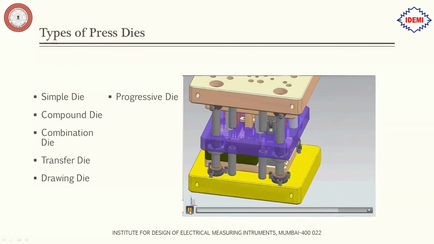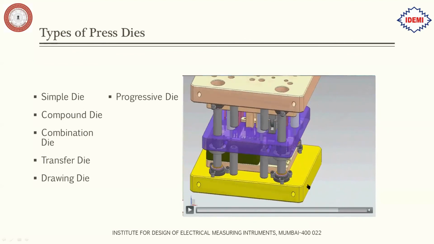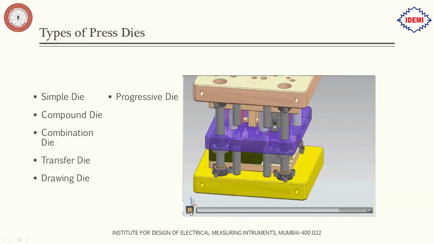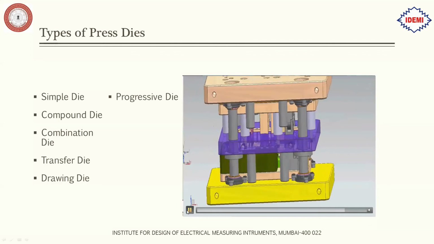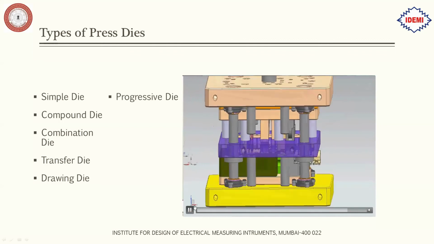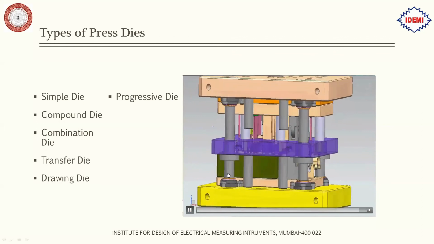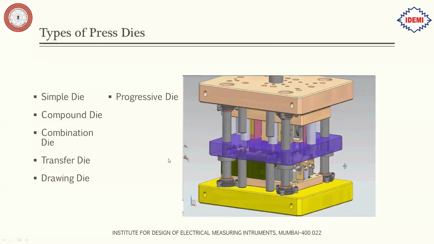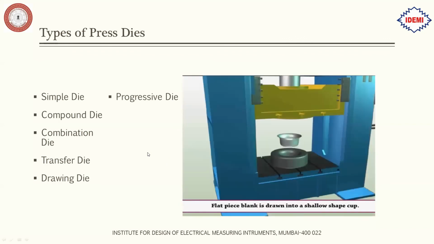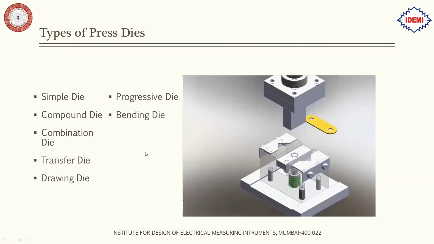Okay, and as I said earlier, this is the top shoe, then this is the bottom shoe, then we have this stripper plate. This is a little bit different design, but the overall concept is the same. These are the guide pillar and guide bush. This is how a progressive tool works. Next we have the bending dies.